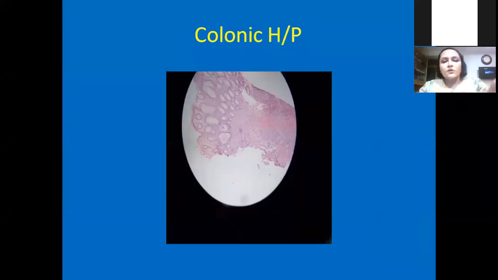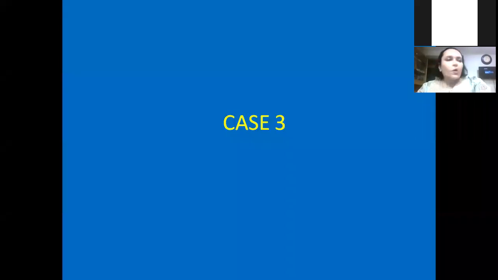So this child also had a typical biopsy. There was no granuloma, but there was chronic active inflammation everywhere, and the small bowel was normal. Initially the problem was that we couldn't go to the ileum because the ileocecal valve was so tight. I thought that it might be a stricture, but it was due to edema. It was very tight, but relatively the ileum was free when we did the MR angiogram, and the child responded to the usual treatment very well. So with that we move to case 3.